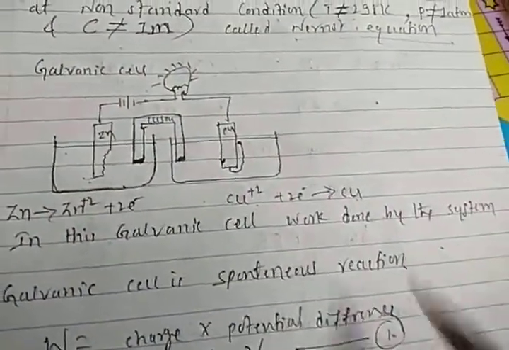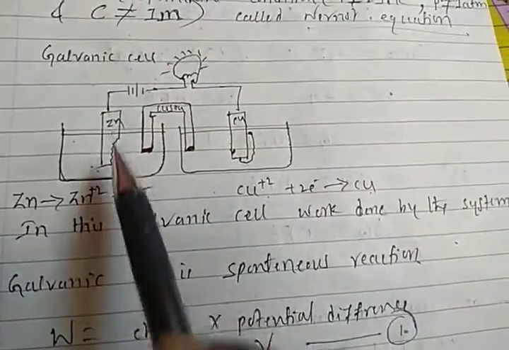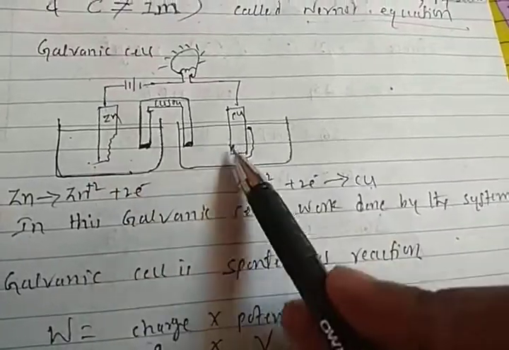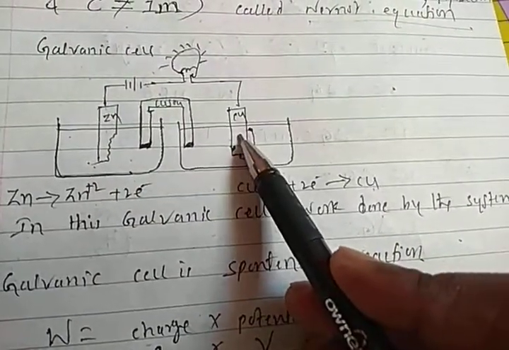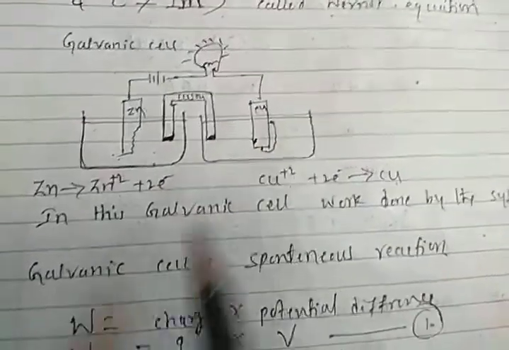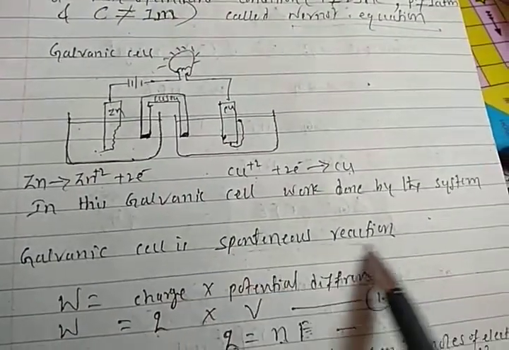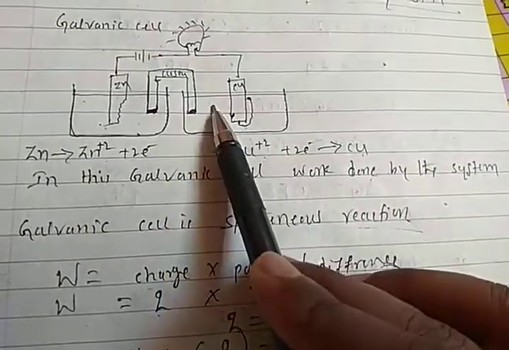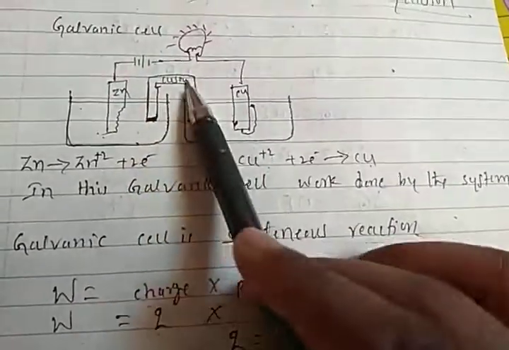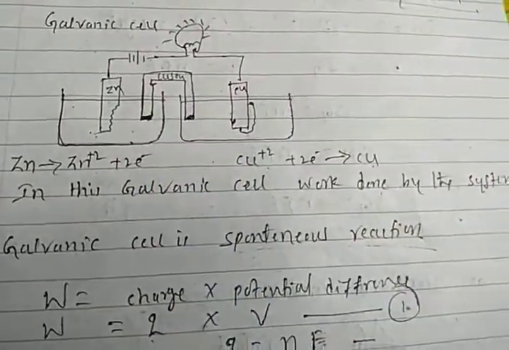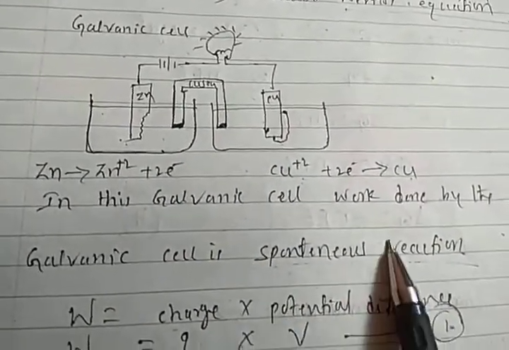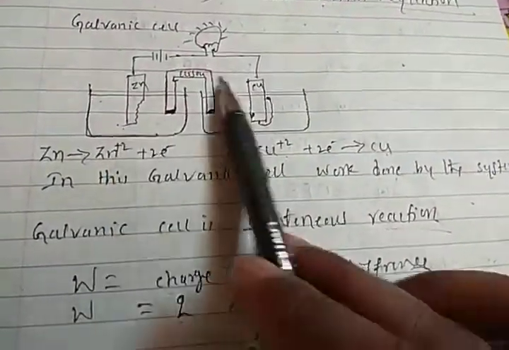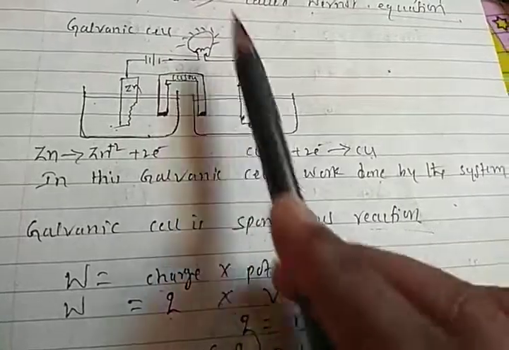When you connect the wire, the zinc atom is automatically oxidized and the copper ions are reduced without any external forces, right? So the galvanic cell is a spontaneous process. Galvanic cell is a spontaneous process because it works with its own energy. It does not need external forces, right students? Its process is spontaneous. So we know that it works by itself, so it is work done by the system.